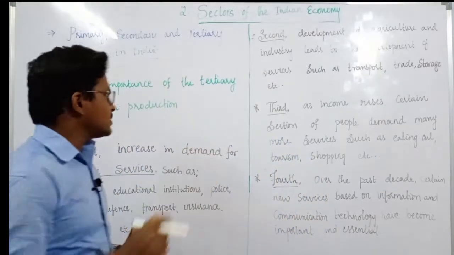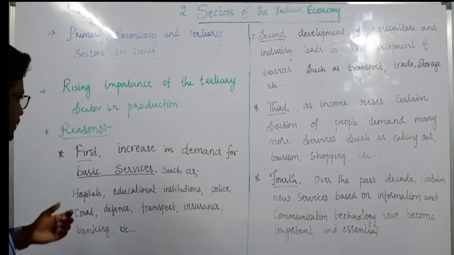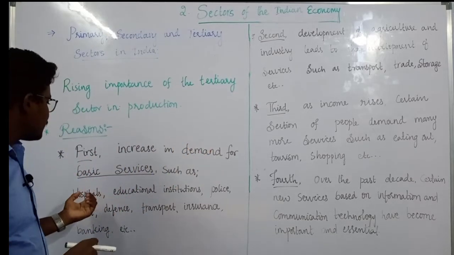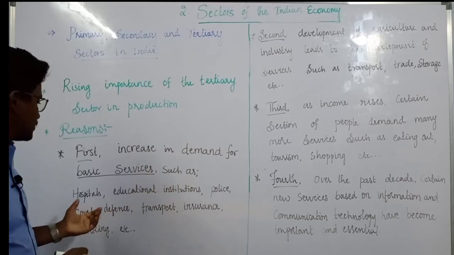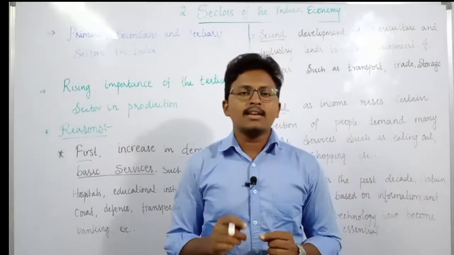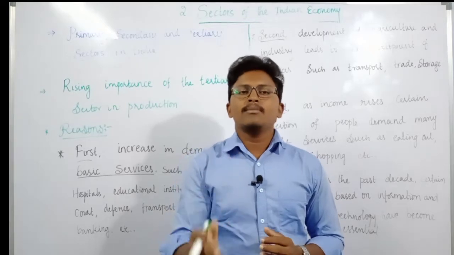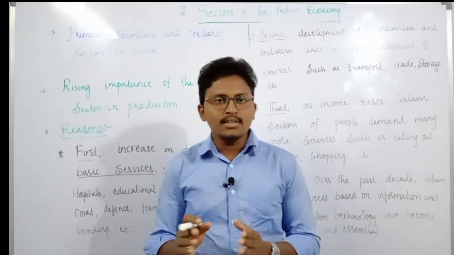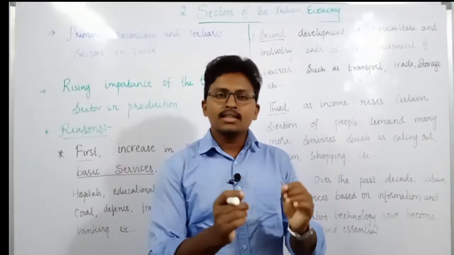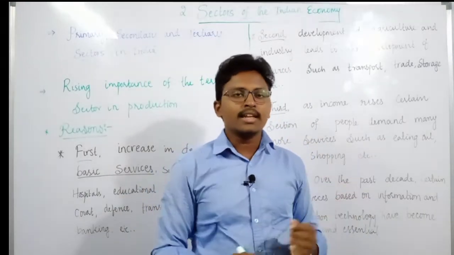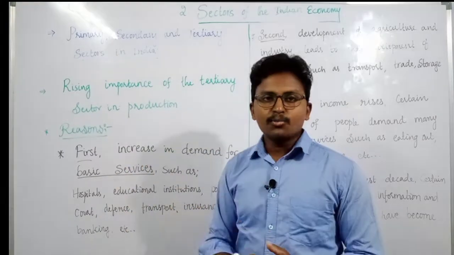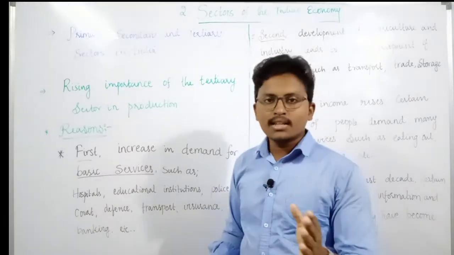The first and very important reason is the increase in demand for basic services such as hospitals, educational institutions, police, defense, court, transport, etc. Some of the basic services are getting more and more demand in India. All these services are provided in India, therefore automatically the contribution towards the tertiary sector will increase. At the same time, it is also the responsibility of the government to provide all these facilities. What are the main facilities?